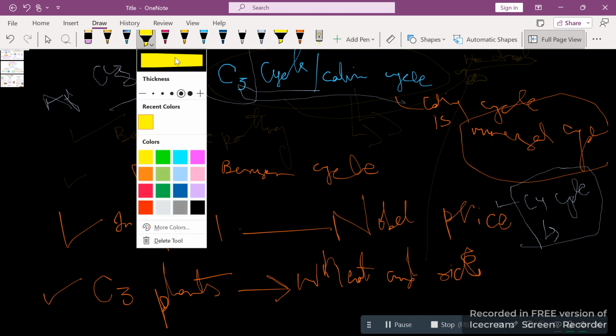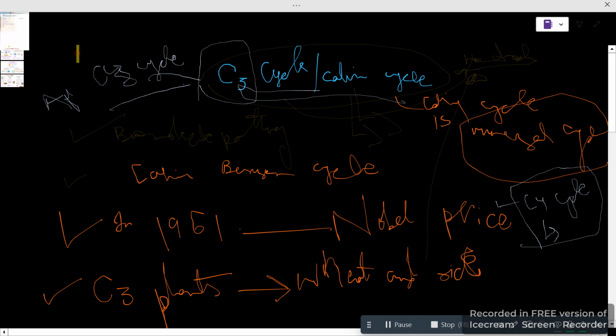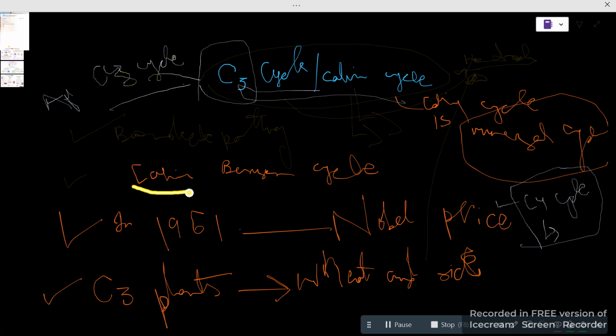Okay, so yes, we were discussing the C3 cycle. This is also known as the Calvin cycle, or the dark reaction. It was given by Calvin and his colleague Benson. That's why it is known as the Calvin-Benson cycle or Calvin cycle. Most commonly, you will hear Calvin cycle.